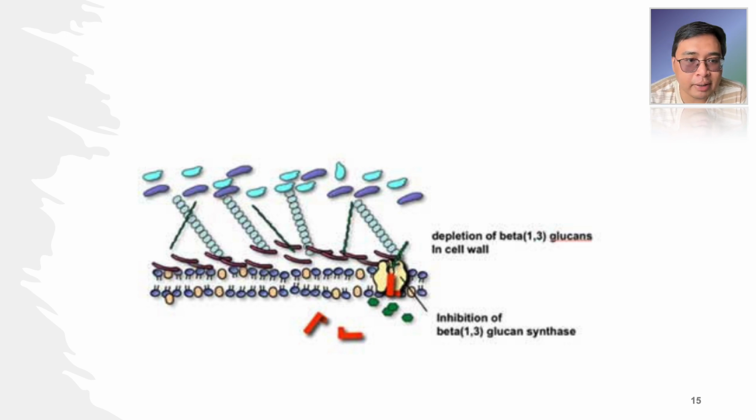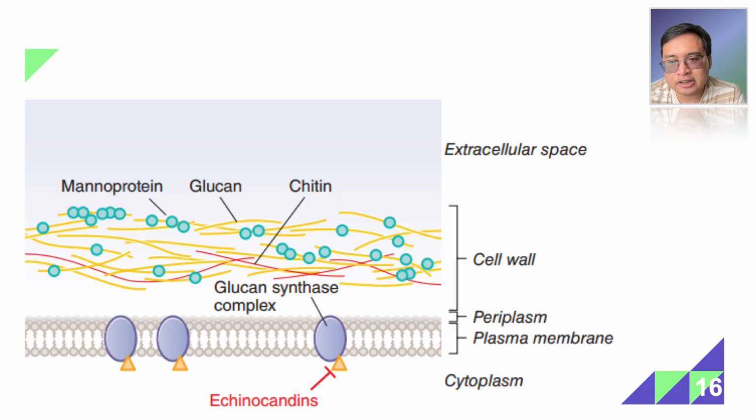This figure just shows you the mechanism of action. What's the enzyme inhibited again? It's beta-1,3 glucan synthase. Alright? This is another slide just showing the location of the glucan synthase complex. It's located in the fungal cell membrane. So, I'm emphasizing here at this point that the glucan synthase, the enzyme, is located in the plasma membrane. However, the final product of beta-glucan synthesis is found in the cell wall.